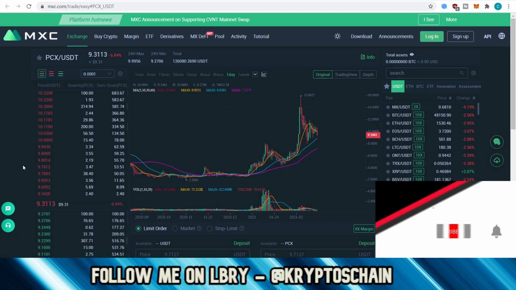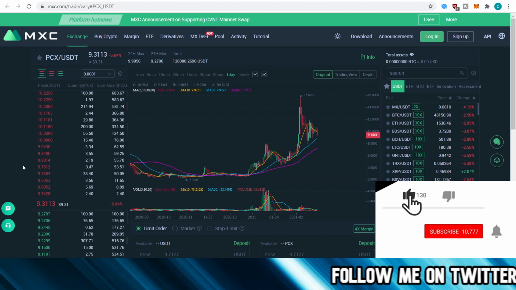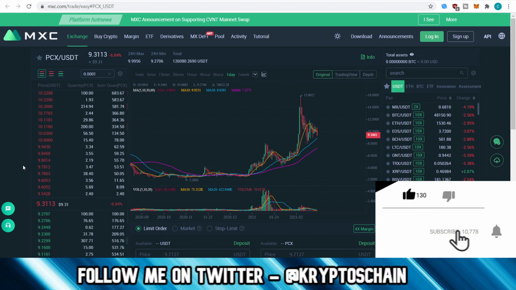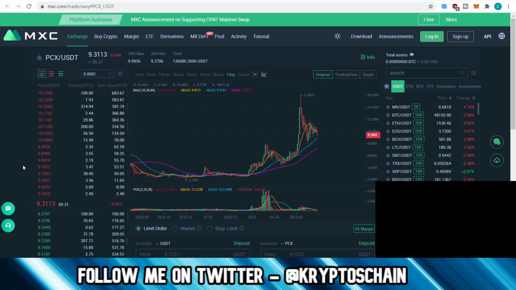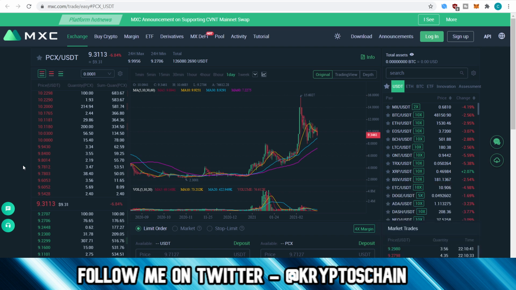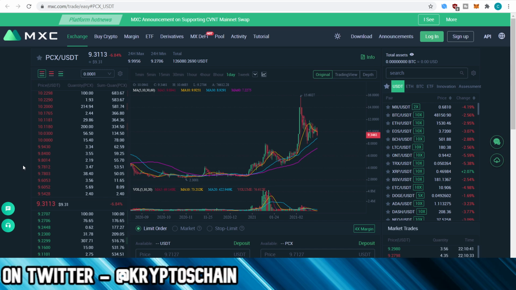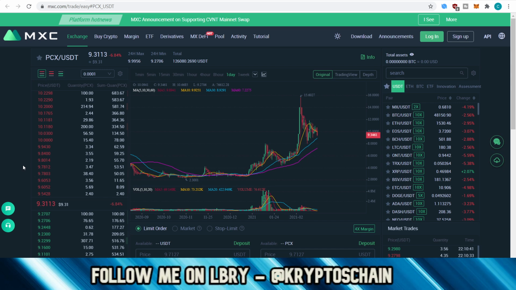And I know that you can't really base one chart and compare it to another and say, okay, this is definitely going to happen, but it does give you an indicator of what it could happen. Again, we have to keep in mind that the price of Bitcoin can have an impact on the overall market. If the price of Bitcoin pulls back quite a lot, then it can hurt the price of PCX and all the other altcoins.